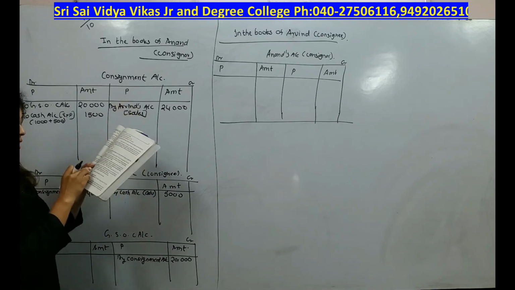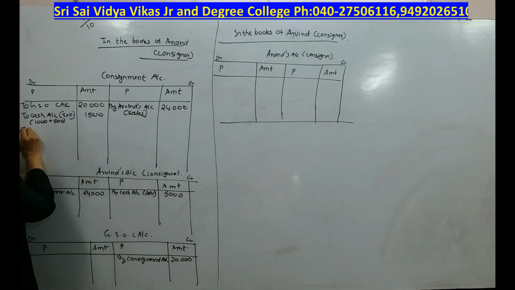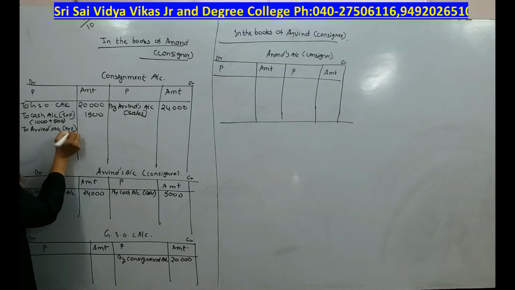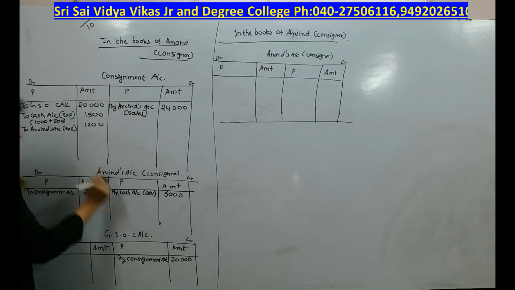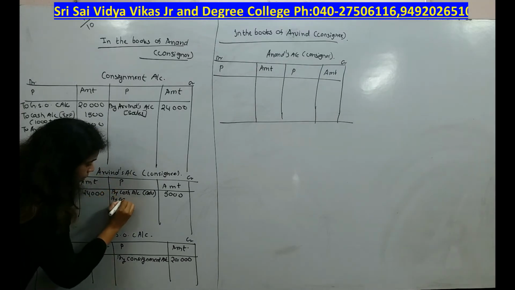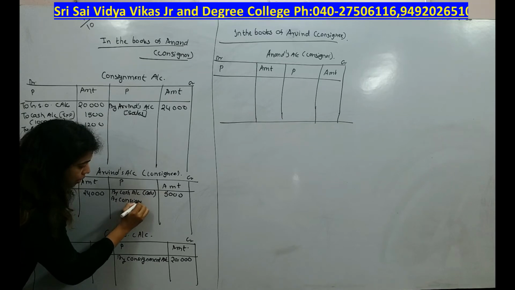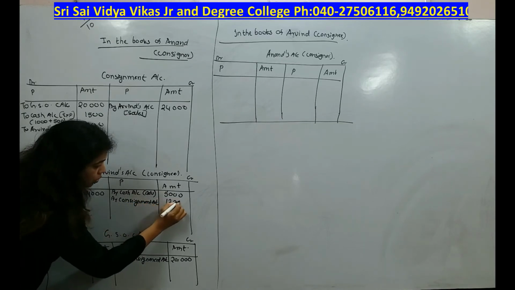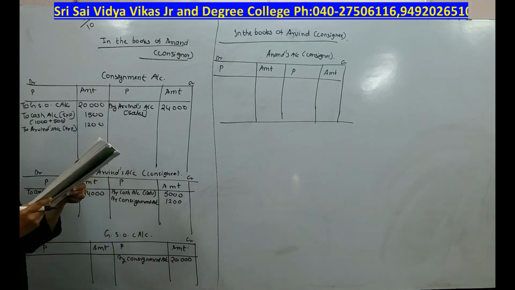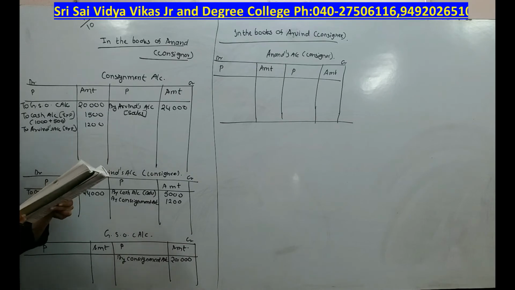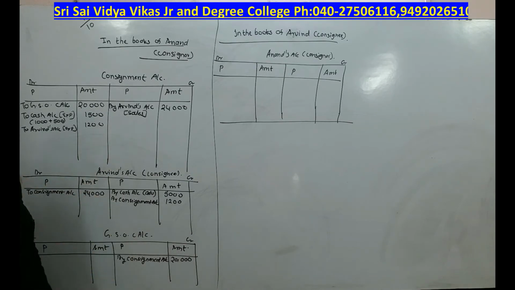Next is selling expenses were 1200. But whose expenses are those? Those are Arvind's expenses. So I am writing Arvind's name. How much are those? Those are 1200. Simultaneous effect. Here I will write by consignment account 1200. Next is ordinary commission is 8% and del credere commission is 2% on sales.